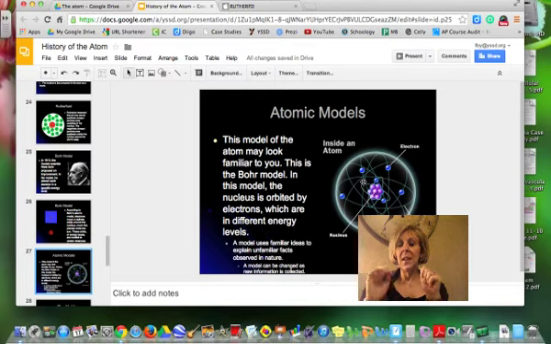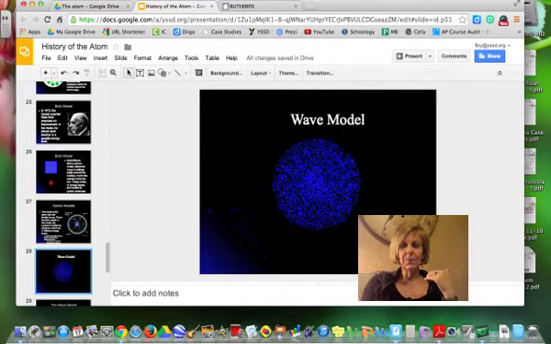We do know that an atom is mostly empty space. There is a very small positively charged nucleus with electrons on the outside, but electrons do not just go around the nucleus like cars on a track. That leads us to what we call the wave model of the atom.